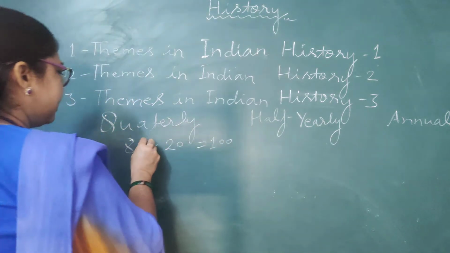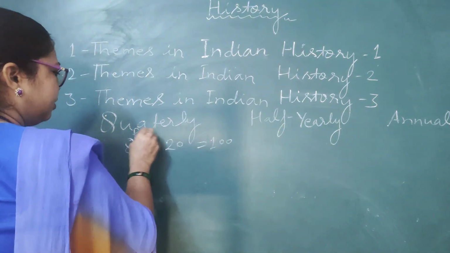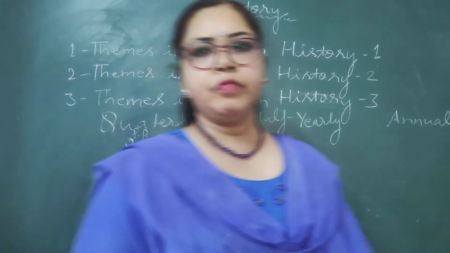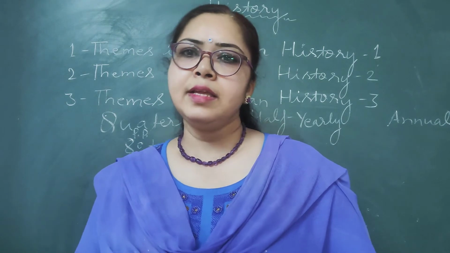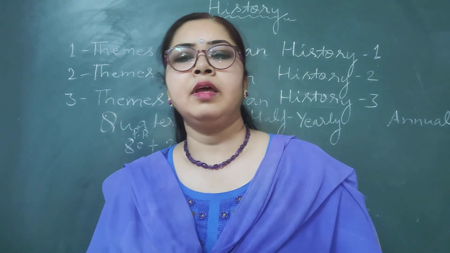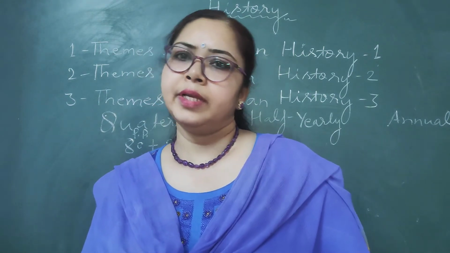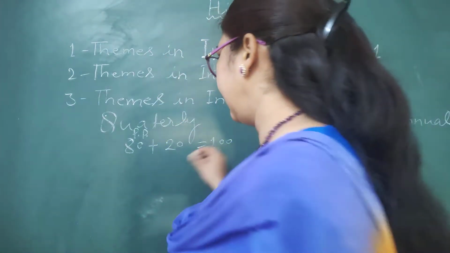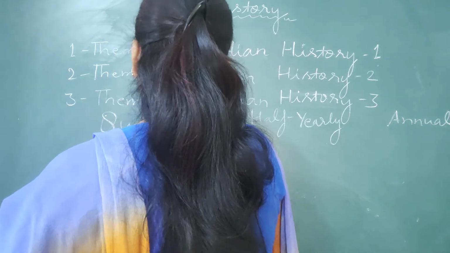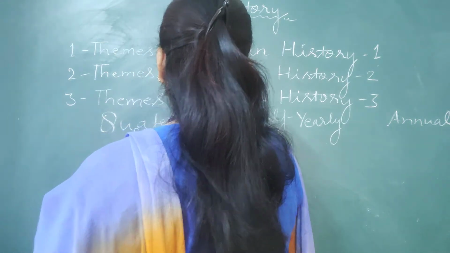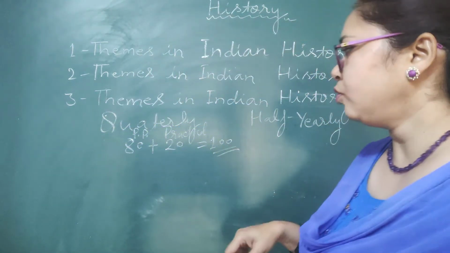The written exam will be of 80 marks, including a variety of questions which I will tell you later on. And then 20 marks will be a practical exam, and it is equal to 100.